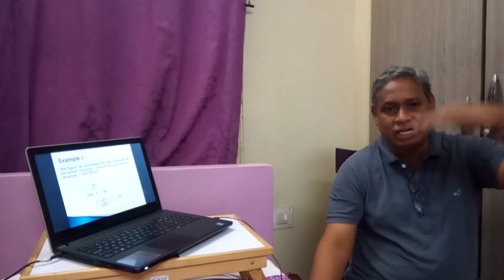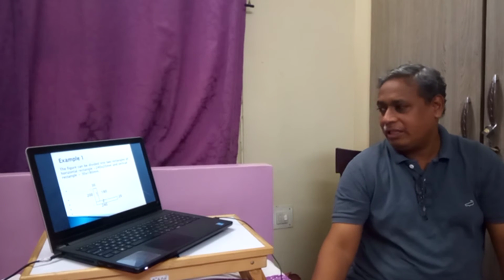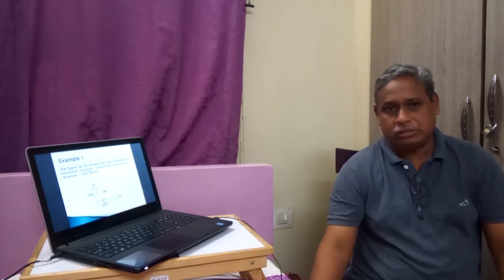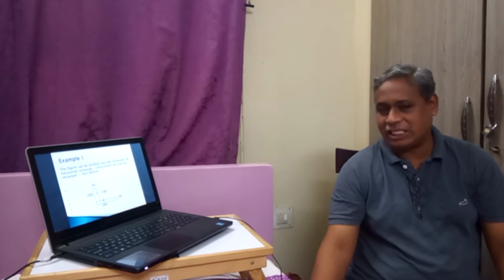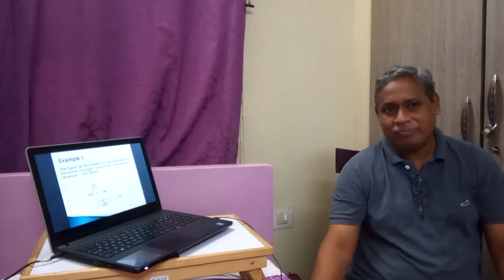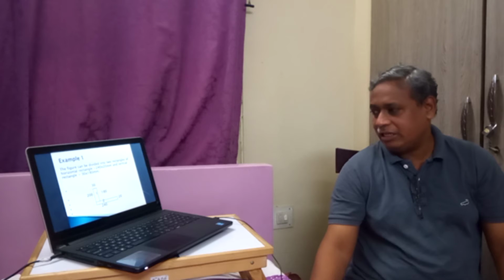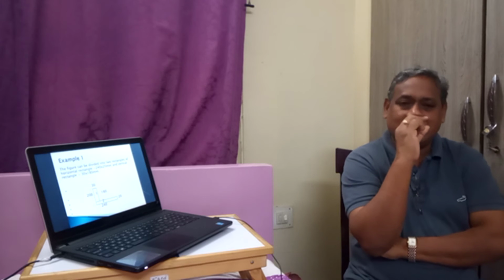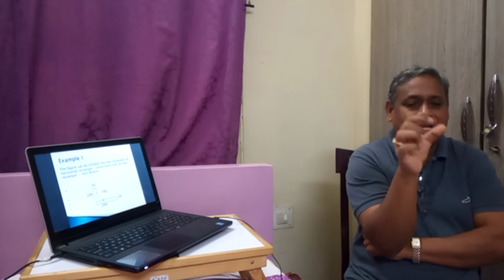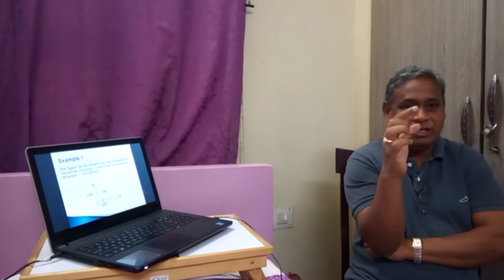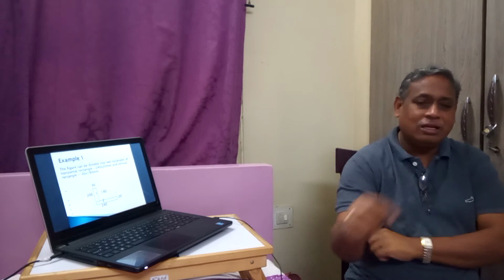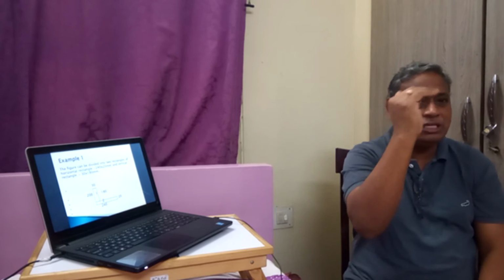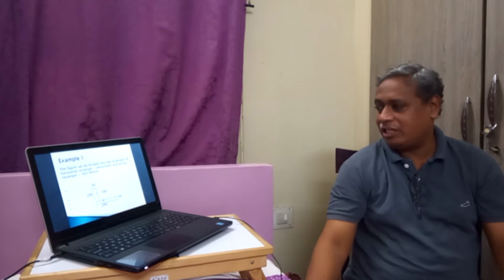The height of the centroid in y direction of the first figure will be 20 because we are taking the reference as the origin. That is, we have to take the y distances from the x-axis, not from the top of the second rectangle, that is the horizontal rectangle. The vertical rectangle is lying above the horizontal rectangle. It is placed above the horizontal rectangle. So if we want to reach the half of it, first we have to cross the horizontal rectangle and then we have to reach the half of the vertical rectangle. Then only we will reach the y bar of the first rectangle.